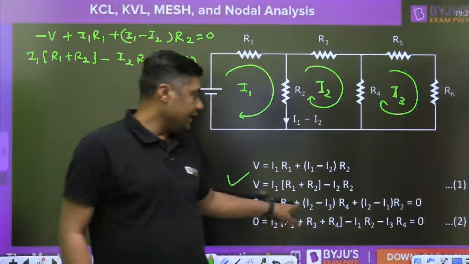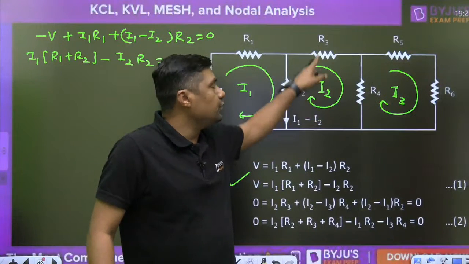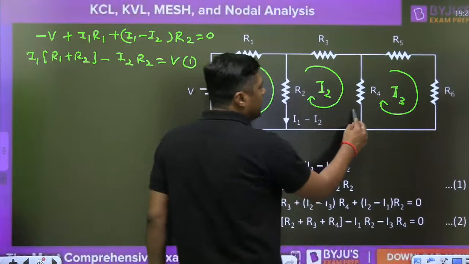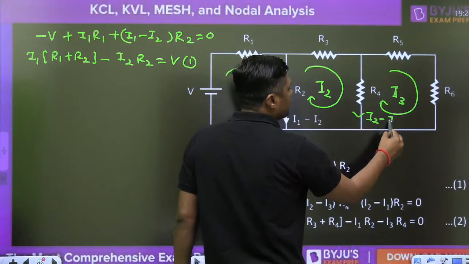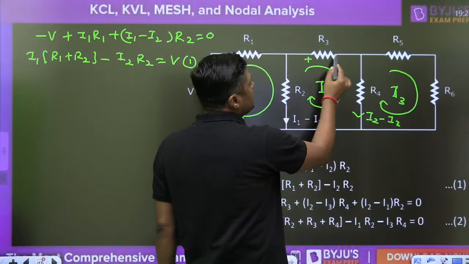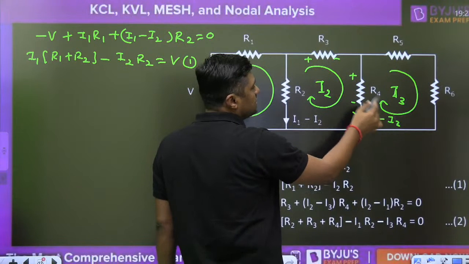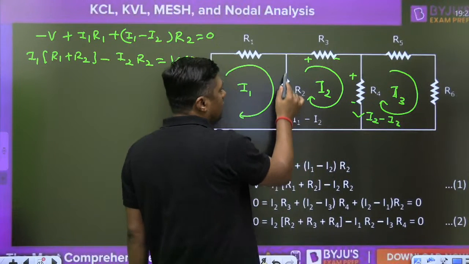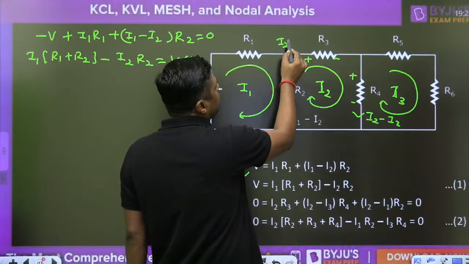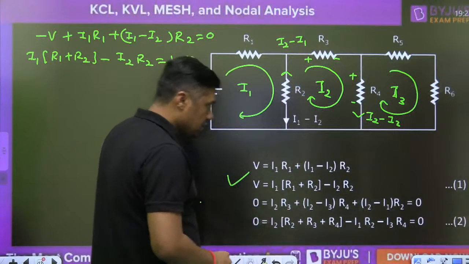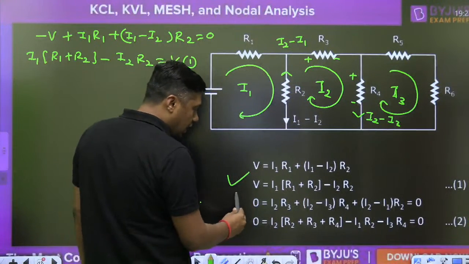Second equation, similarly, you can write I2 into R3 plus (I2 minus I3) into R4, because the downward current is I2 minus I3 and we are moving in the direction of I2. Plus, what is the current in the upward direction? I2 minus I1. So I2 minus I1 into R2. This is the equation.